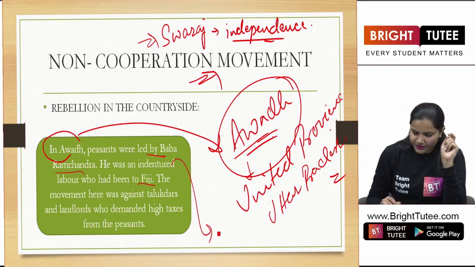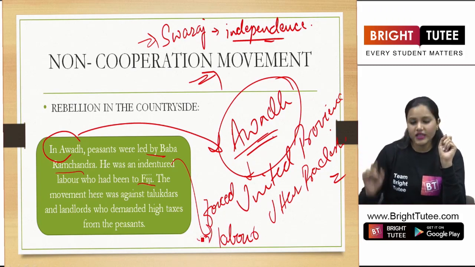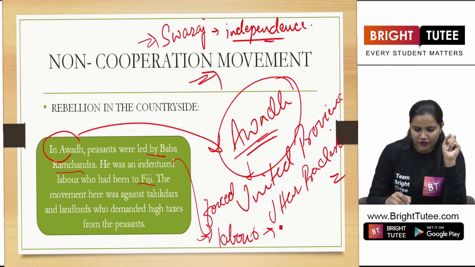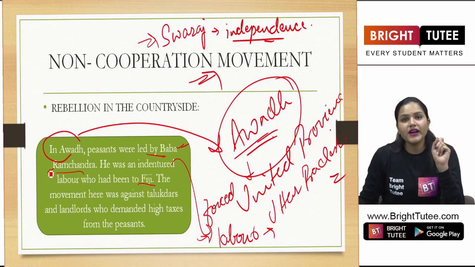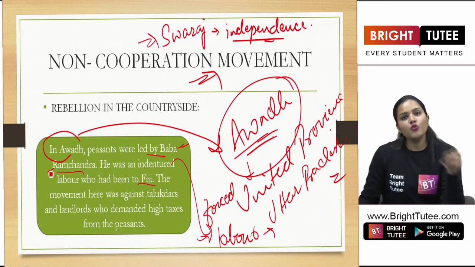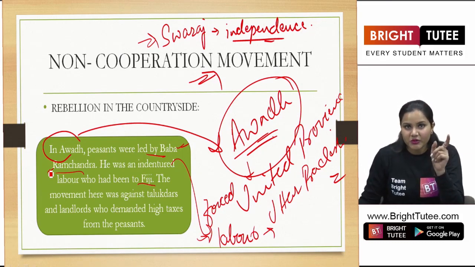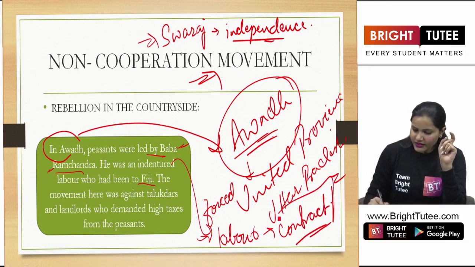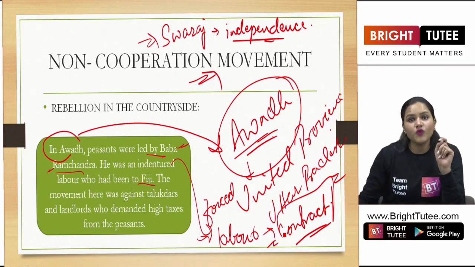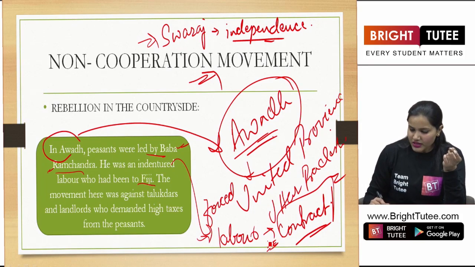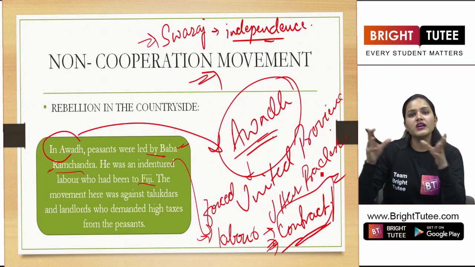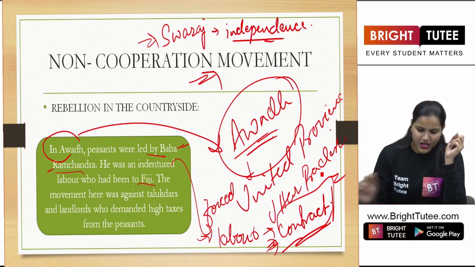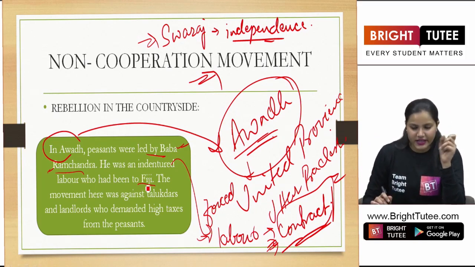Indentured here means forced labor. So basically the laborers were forced to go to another destination. For example, Baba Ramchandra was an Indian laborer who went to Fiji as an indentured laborer where he had to work under contract. He had to do this forced, bonded labor under contract for a specific period of time. So we see that he had been to Fiji as an indentured laborer.